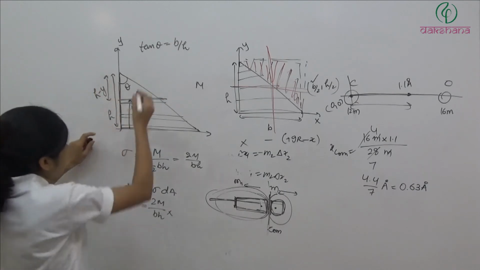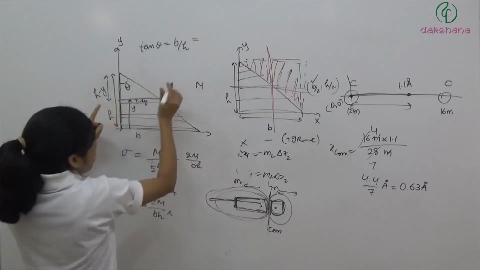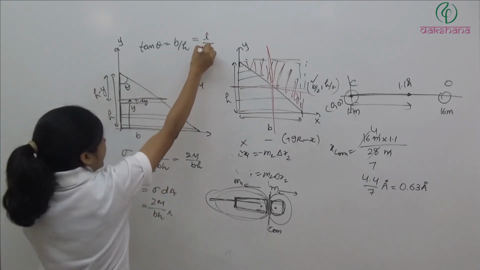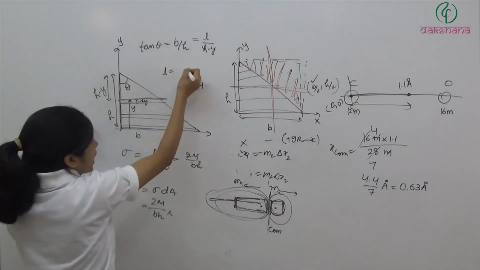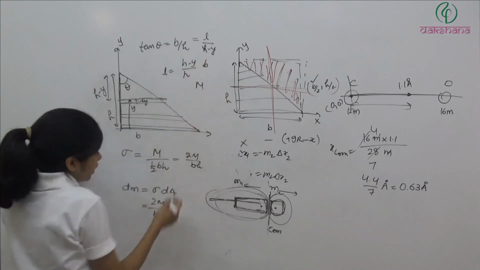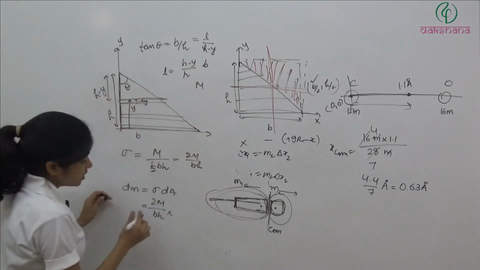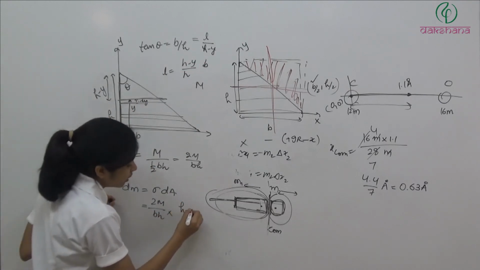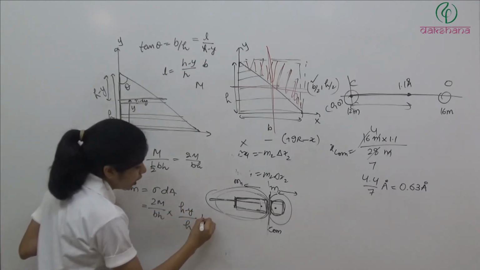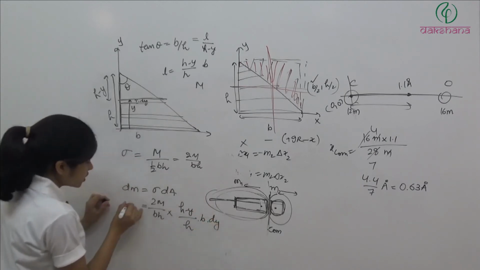So now here we can write b by h, or this length we want to find out L divided by h minus y. यहाँ से हमारे पास आ गया L is equal to h minus y by h into b. So now here we have area. So length into width is dy. Length कितनी है, h minus y by h into b into its length into its width dy. So this is the dm.